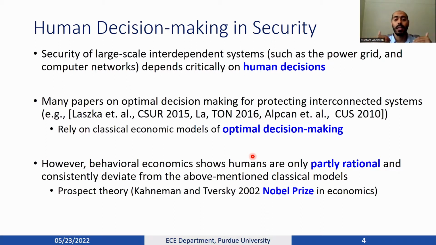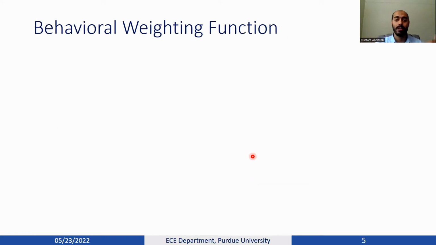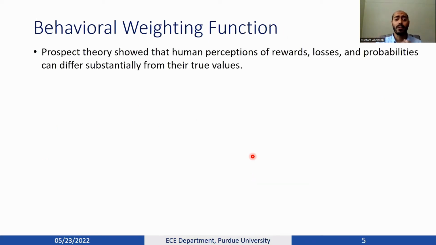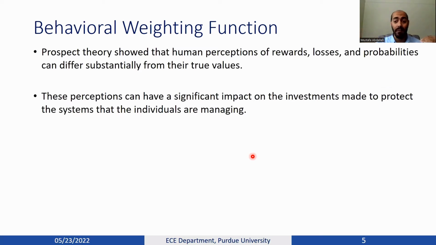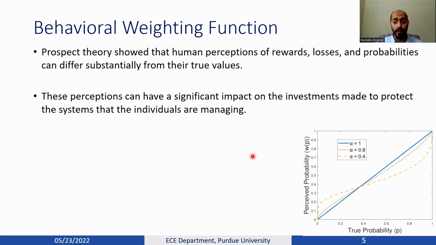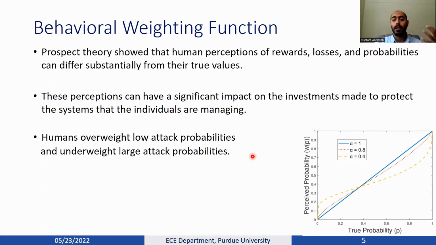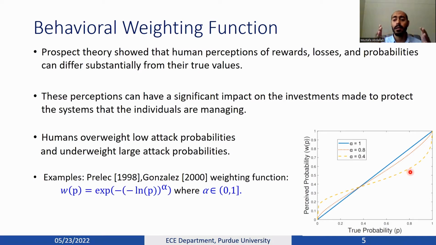Prospect theory, for example, showed that humans deviate from such classical models. In particular, human perceptions of losses and probabilities are different from the true values, which has a significant impact on the security investments made by the stakeholders or defenders. In particular, it has been shown that humans overweight low risk and underweight high risk. As shown here, there is a huge amount of literature that proved such behavior empirically.